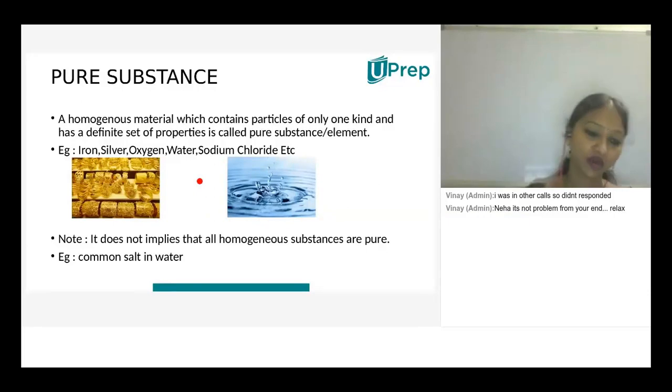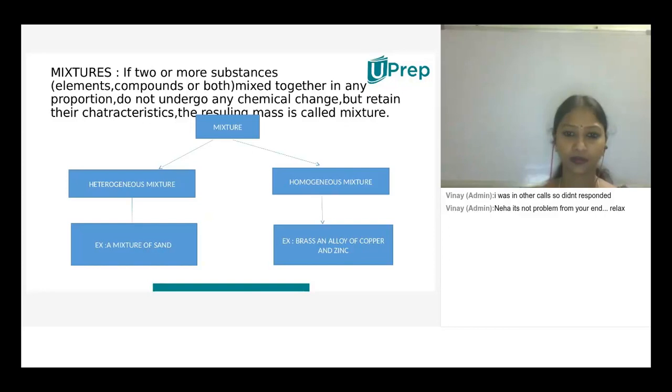Understood? So we have already discussed pure substances, which are nothing but elements and compounds. Next, the mixtures. Mixture is a combination of two or more substances mixed together in any proportion, which do not undergo any chemical change but retain their characteristics. This resulting mass is called the mixture.